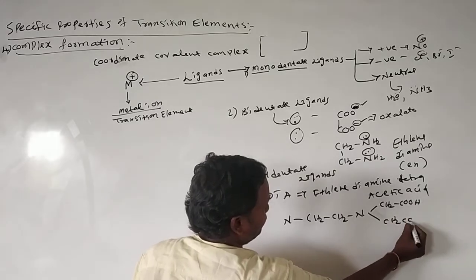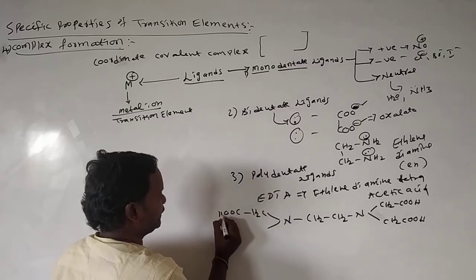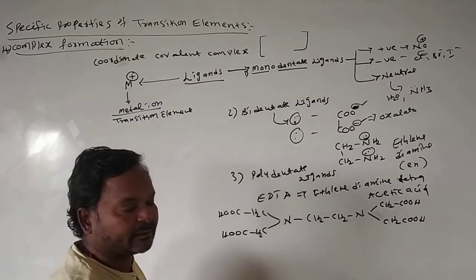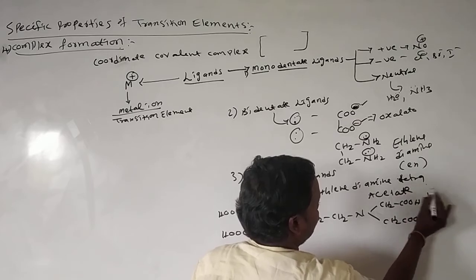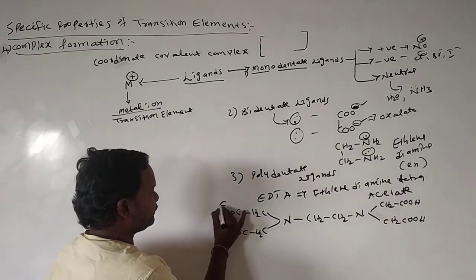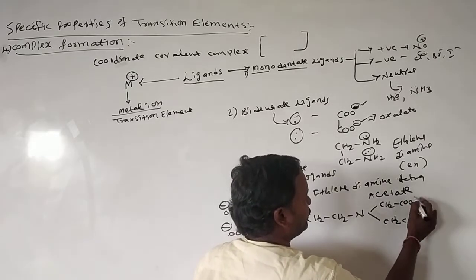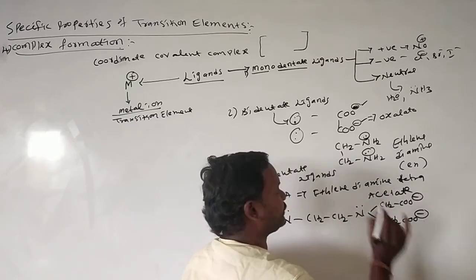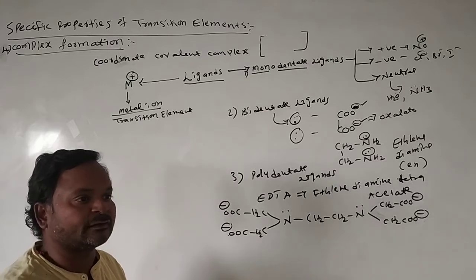CH2COOH, CH2COOH, CH2COOH, CH2COOH. It is tetraacetic acid. The actual ligand is tetraacetate. Tetraacetate is the ligand. Here if you remove hydrogen, it carries a negative charge. Here remove hydrogen, negative charge. Here remove hydrogen, negative charge. Here remove hydrogen, negative charge. Here lone pair of electrons. Here lone pair of electrons. It donates four electrons by the four negative charges.